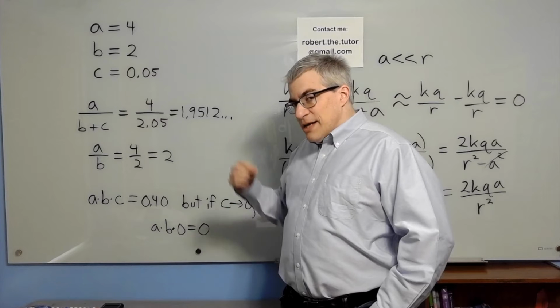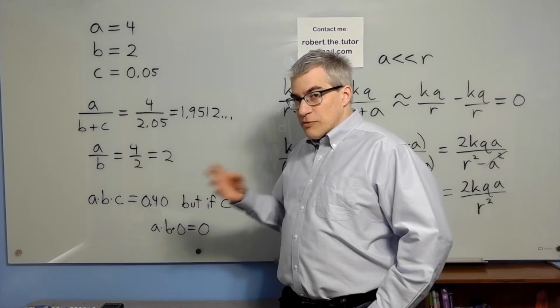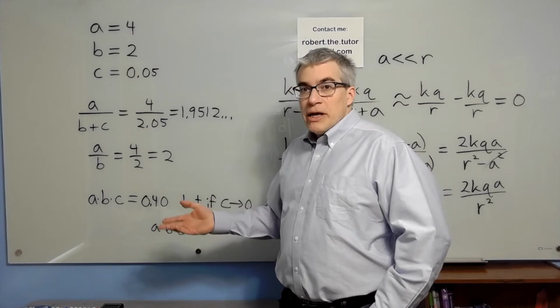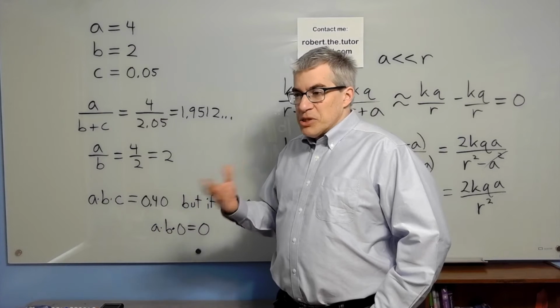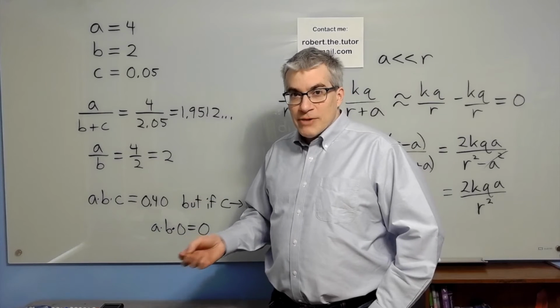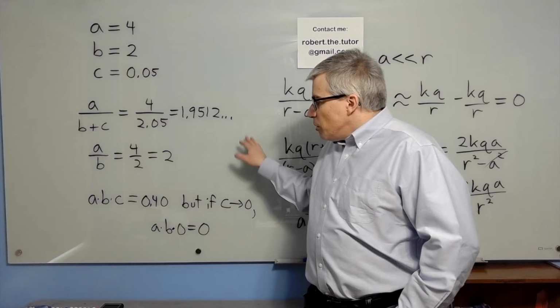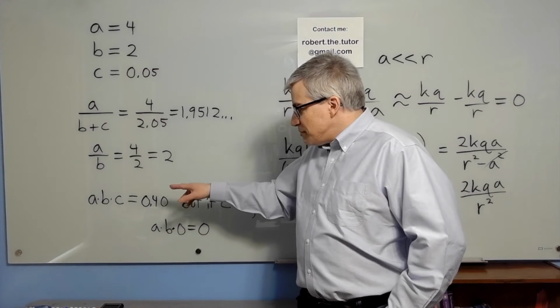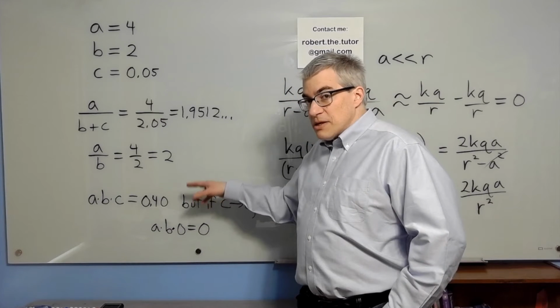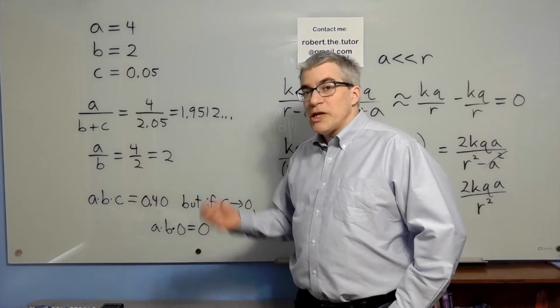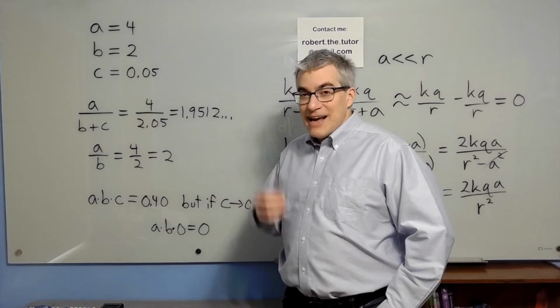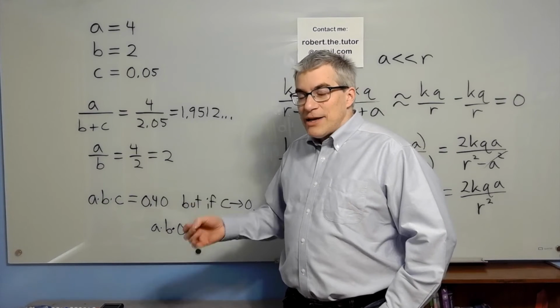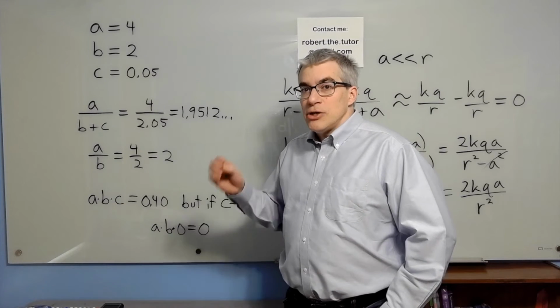So if you're adding or subtracting a small enough quantity, you can generally ignore it. It's kind of like Bill Gates finding a penny on the sidewalk, right? We don't care. When you multiply A times B times C, then the C is very important. If you're multiplying or dividing by a small quantity, that's important. If you're adding or subtracting a small quantity, you might be able to ignore it.